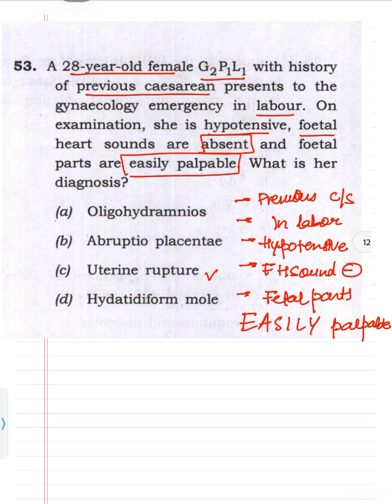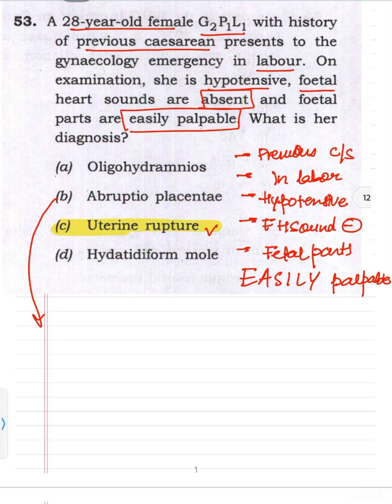So when the uterus ruptures, the fetus may partially or completely escape into the peritoneal cavity, making fetal parts abnormally easy to palpate, and fetal heart sound will be absent and maternal shock will be present. So in that case, the answer will be uterine rupture. The thing is that a similar type of presentation can be present in abruptio placenta. But why is it not abruptio placenta? Because abruptio placenta causes painful bleeding. So it will present with painful bleeding and a hypertonic tender uterus.